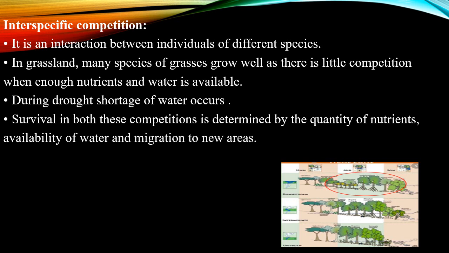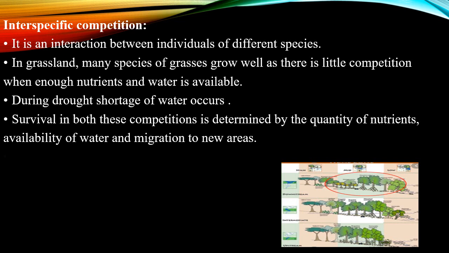areas. What do you mean by migration to new areas? When the nutrients or the availability of water is not sufficient for the plant, it will move in search of new places for its growth. Then it is said to be migration to new areas. During this process, what happens? The species in that particular area will be destroyed.